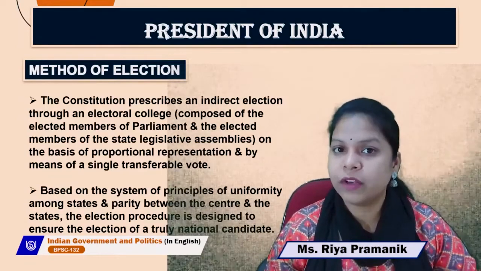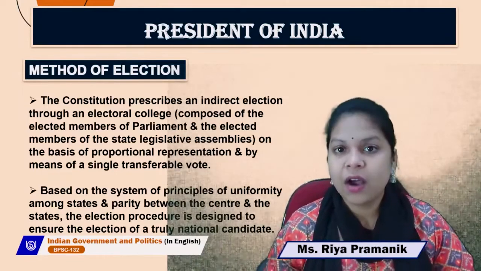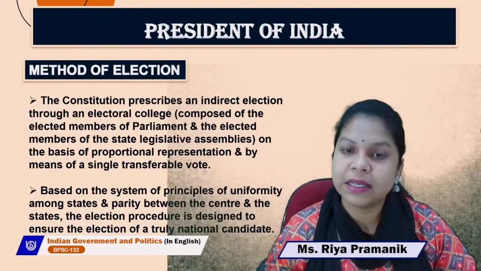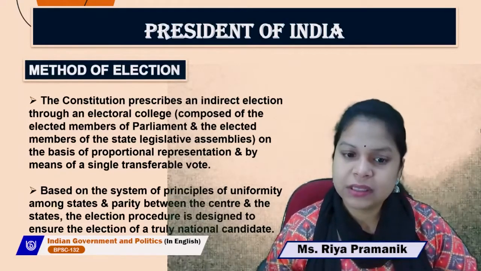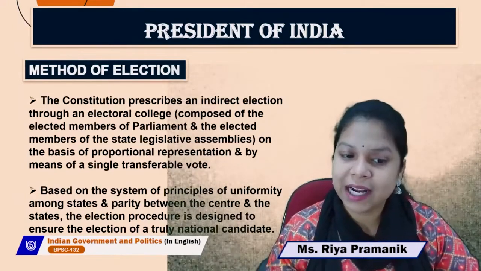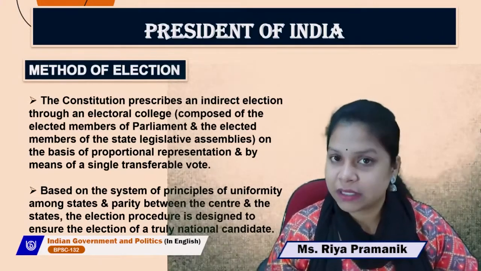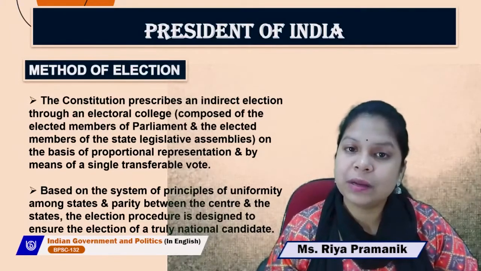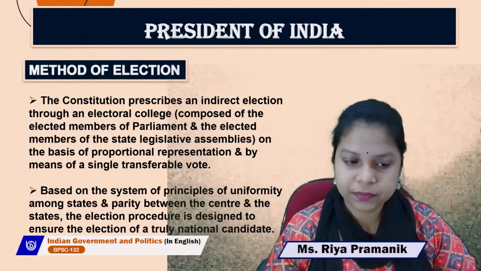Here we should understand that it is written elected members. That means the nominated members are not allowed to vote in the presidential election. So it should be remembered by all students that the electoral college consists of only the elected members of the parliament and the elected members of the state legislative assemblies, and not the nominated ones, on the basis of proportional representation and by means of a single transferable vote system.